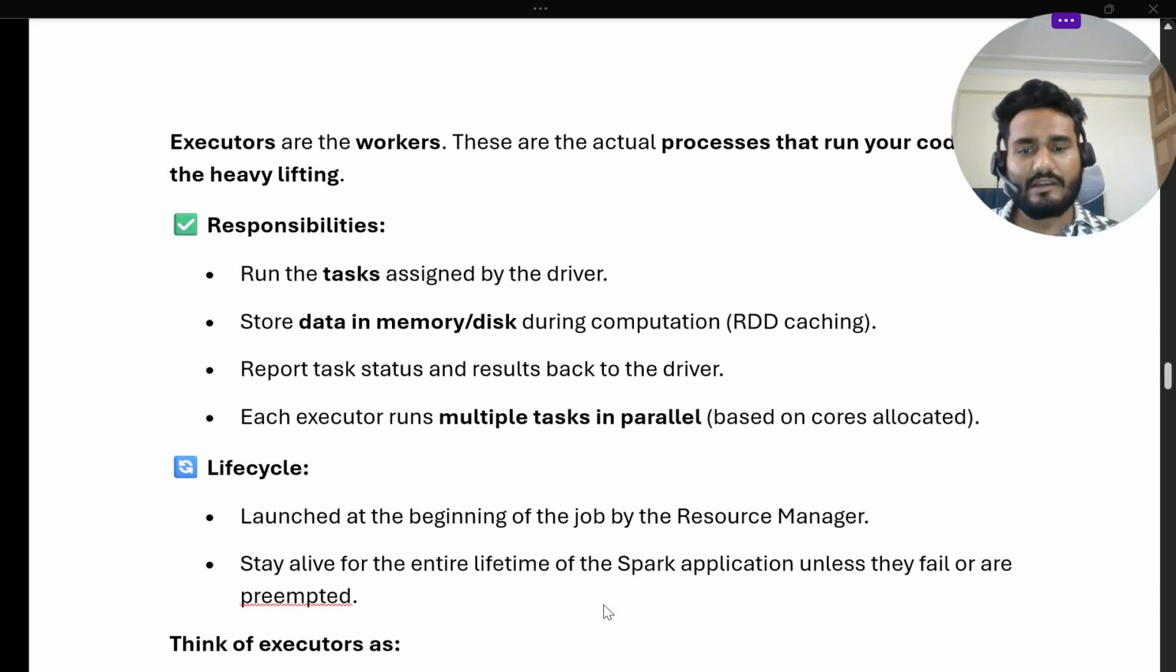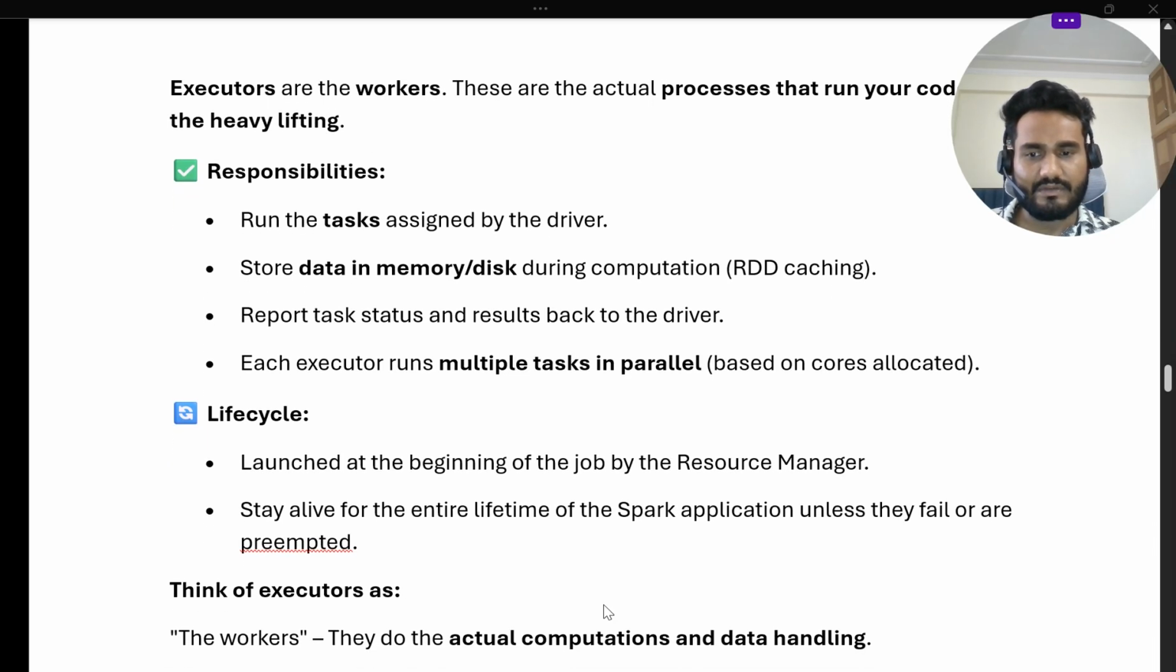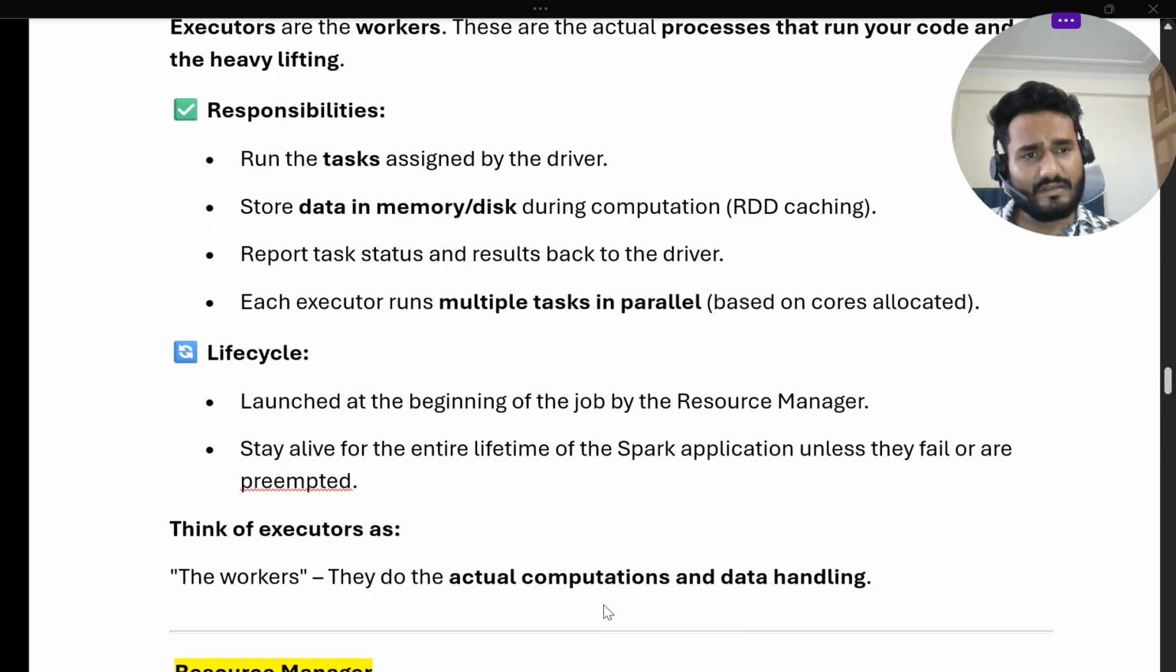So the executors are launched at the beginning of the job by the resource manager and stay alive for the entire life cycle of this application unless they fail or are preempted. So either the executor fails or it gets preempted. Preempted means the job was created and then got preempted. In both scenarios, this is the life cycle of the Spark executor. So the executor is nothing but the actual computation or data handling persons, or the actual developer you can consider.